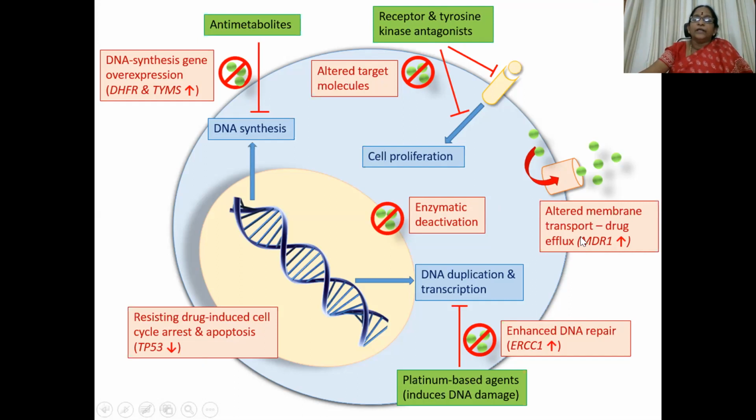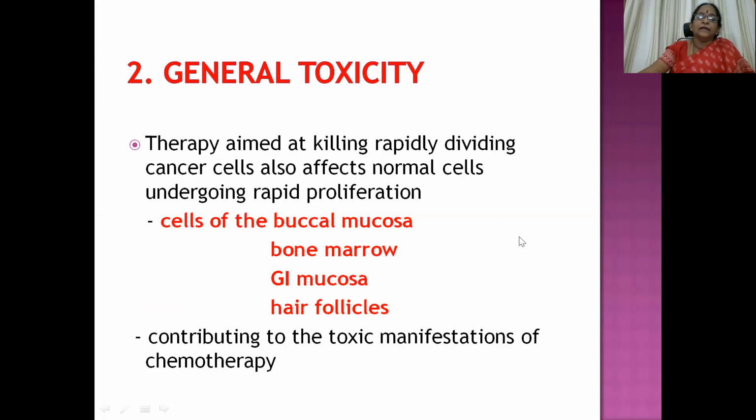Then altered membrane transport, that is drug efflux, through the MDR1 gene or mutated P-glycoprotein. Then platinum-based agents, which are also cancer drugs, induce DNA damage by acting on DNA duplication and transcription, so there is a possibility of enhanced DNA repair here. That will come across later in more detail when we go through the drugs properly.